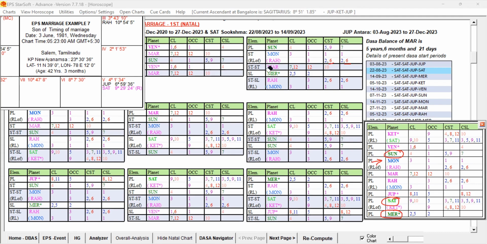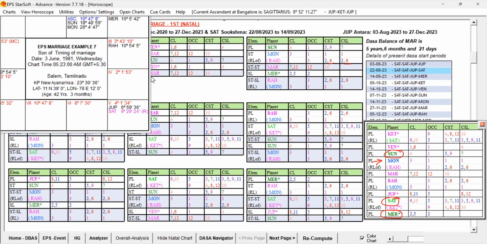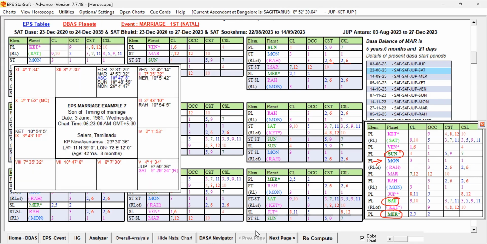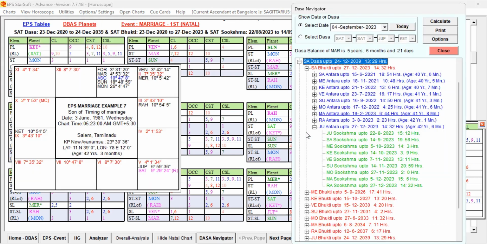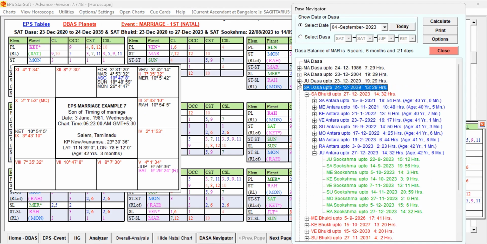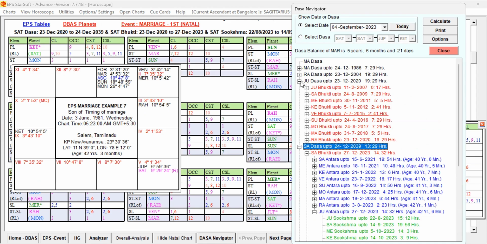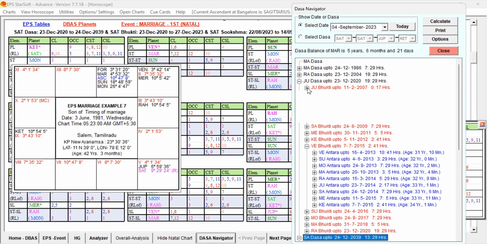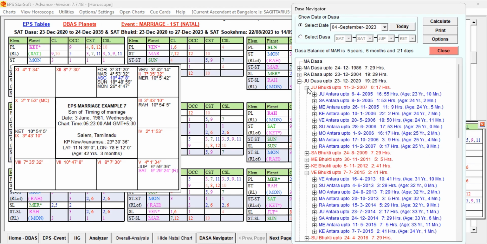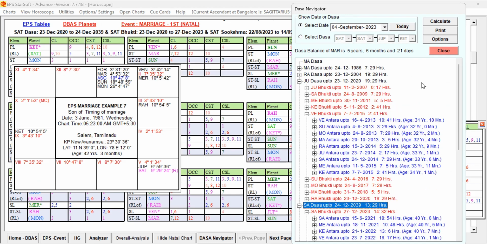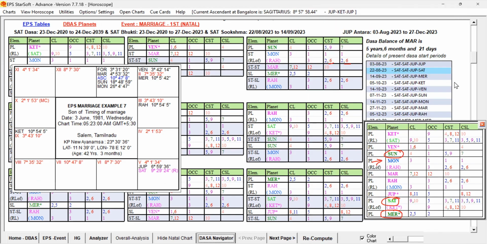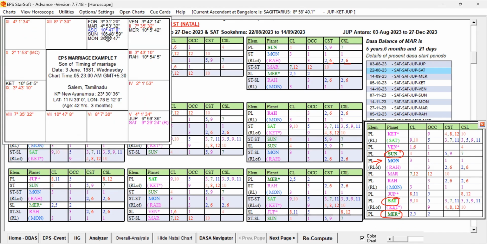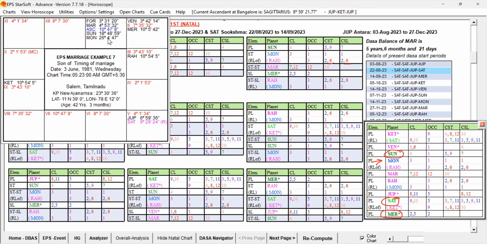Now we have to check the Dasa period, right? So now let us check the Dasa period the native is running. Sun Dasa is running now, but marriageable age was running in the Jupiter Dasa itself. Yes, from 21, 23 years onwards, Jupiter Dasa, as it is a male chart. So Jupiter Dasa is favorable for the marriage. Within the Jupiter Dasa, the marriage could happen during a favorable Bhukti.